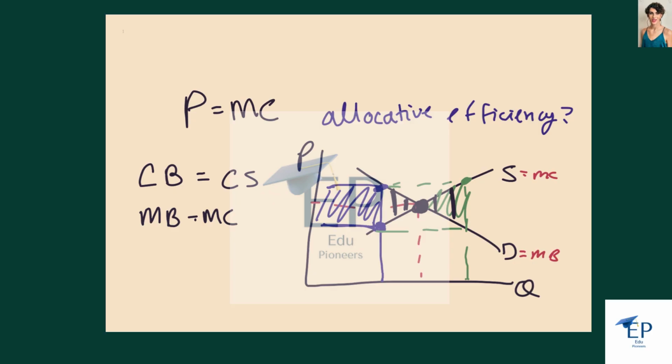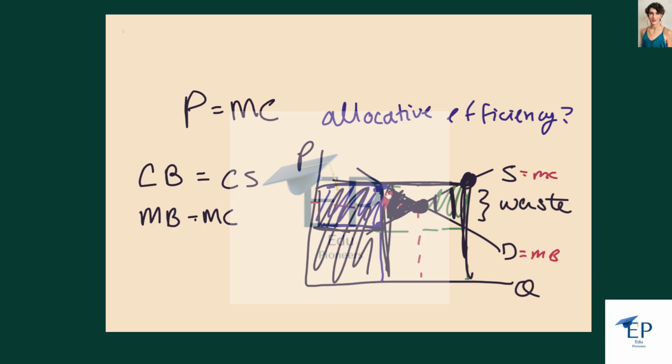It is the point at which there is the maximum overall benefit for society. If we overproduce, if we produce over here, there's going to be a waste. If we produce over here, the consumer is able to consume this much product, but they still need this much in order to be satisfied with their needs and desires. If we produce at this point, suppliers will need to sell this much in order to be satisfied.